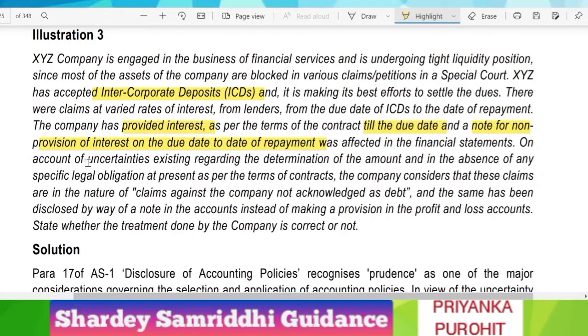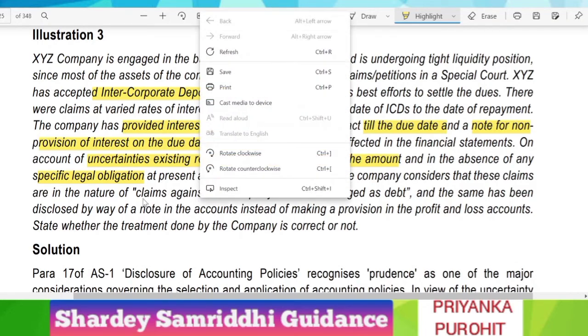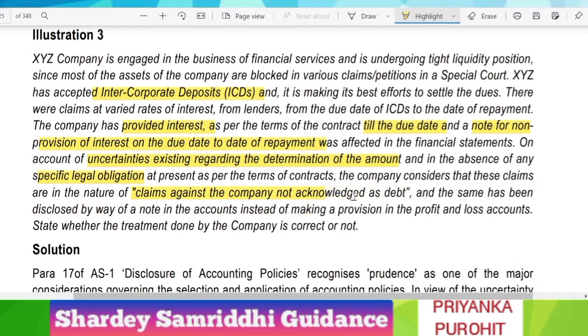On account of uncertainties existing regarding the determination of the amount, and in absence of any specific legal obligation at present as per the terms of contract, the company considered that these claims are in the nature of claims against the company not acknowledged as debt. So they are now considering these claims as not acknowledged as debt, and the same has been disclosed by way of notes to account instead of making a provision in the P&L statement.